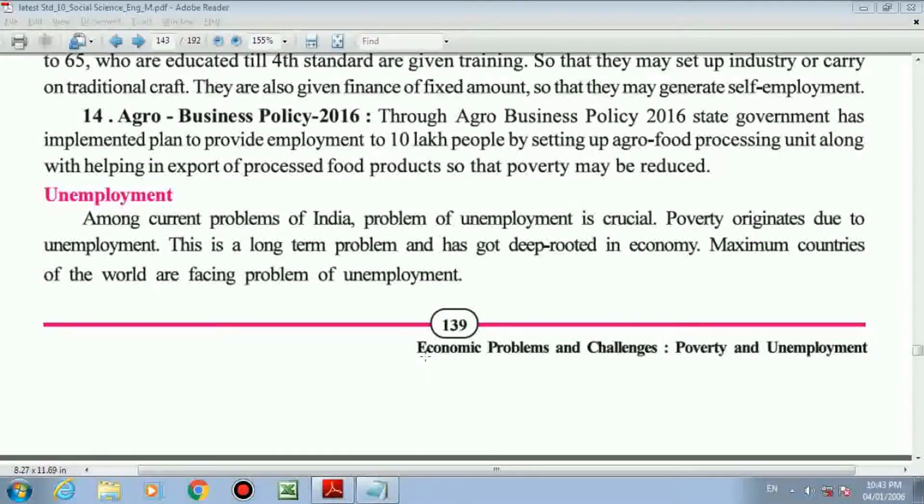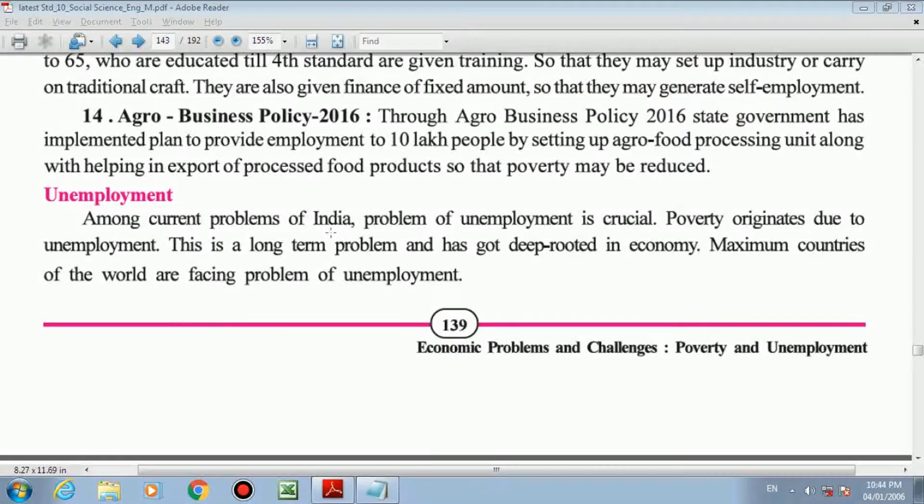So in our last lecture we talked about poverty alleviation programs, and in this part we will focus on unemployment, its meaning, types of unemployment and the steps to remove unemployment. So this is the main content of today's lecture. Let's start without any disturbance. Now first we focus on the definition.